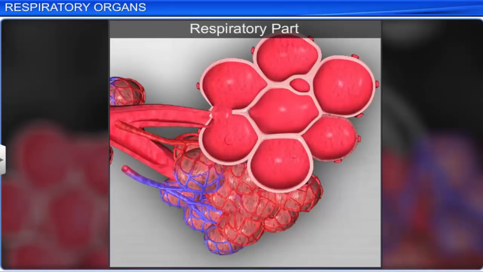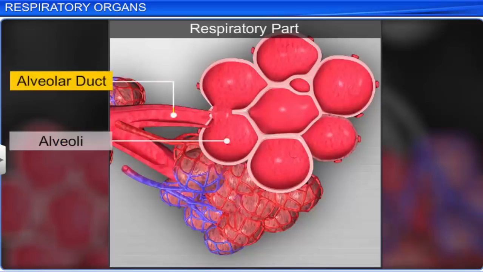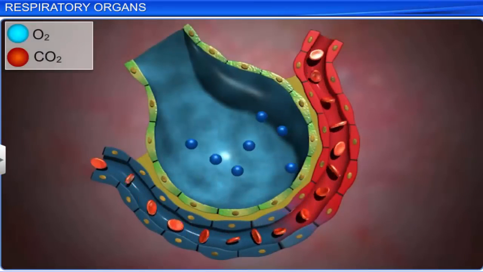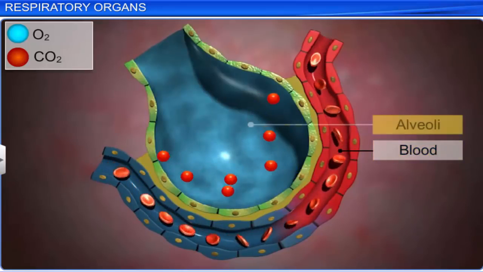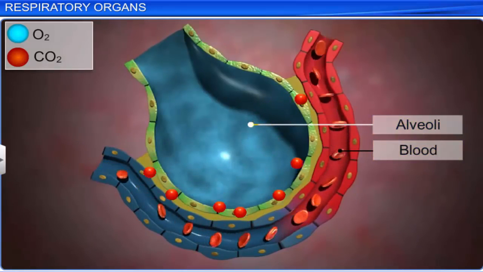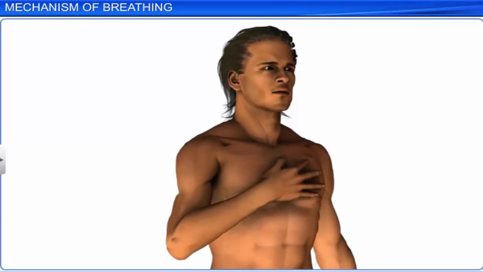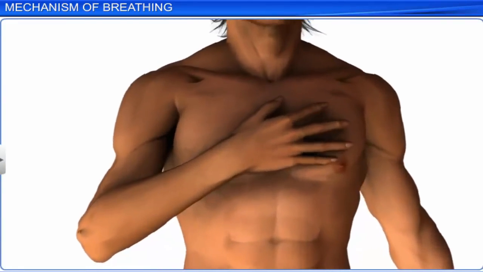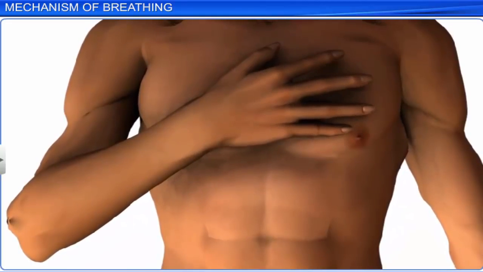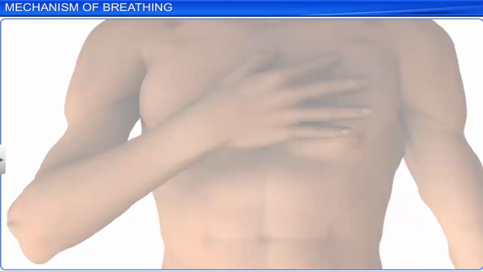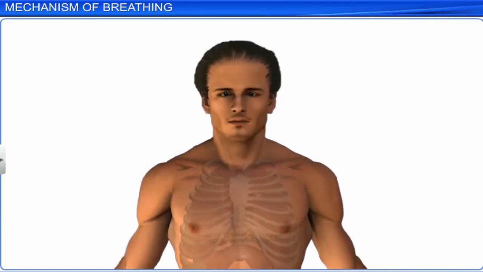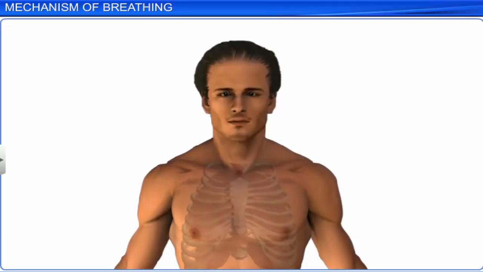The respiratory part contains the alveoli and the alveolar ducts. The actual diffusion of oxygen and carbon dioxide between blood and atmospheric air takes place in the alveoli of the respiratory part. Observe your breath. Your chest expands every time you breathe in and contracts every time you breathe out. This is because breathing causes the movement in lung and chest muscles to maintain the body at equilibrium pressure.